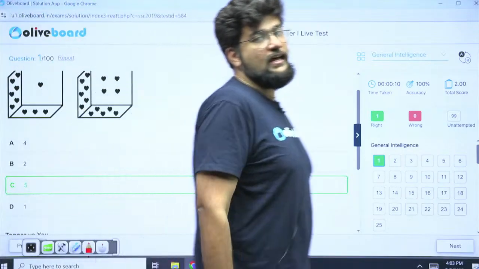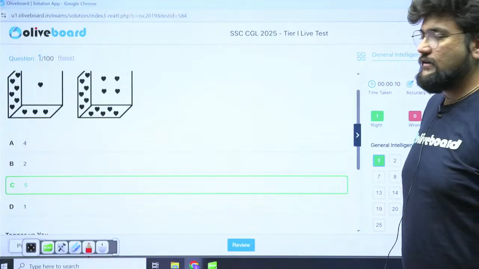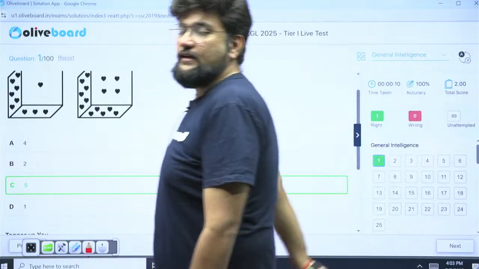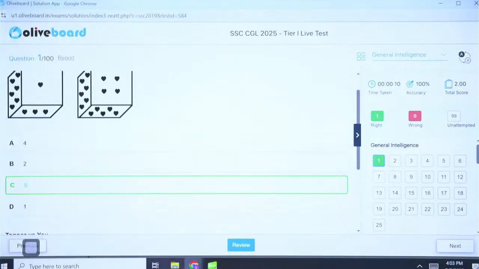As I told you, utilize this as a practice session. If you have not attempted the mock, please start writing the correct answer in the chat box. Okay. Good. Next.